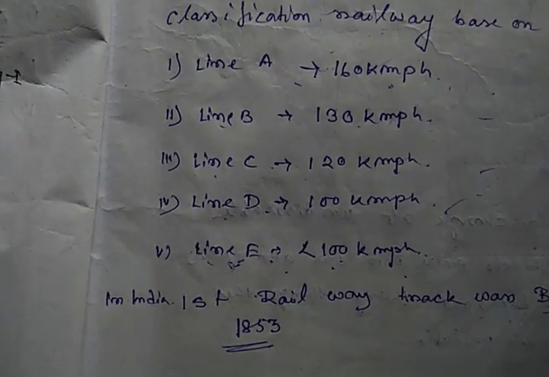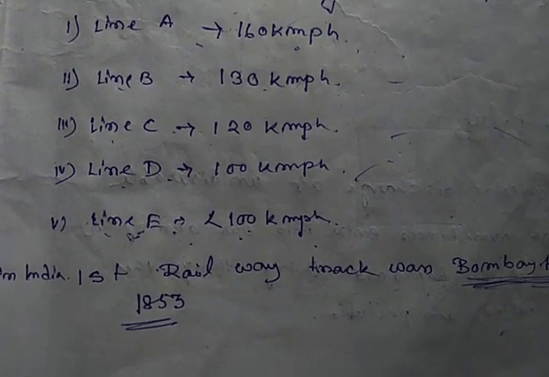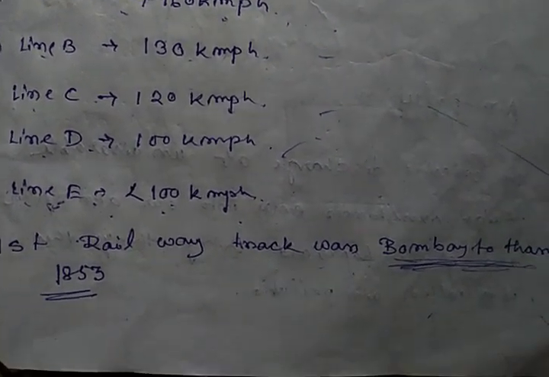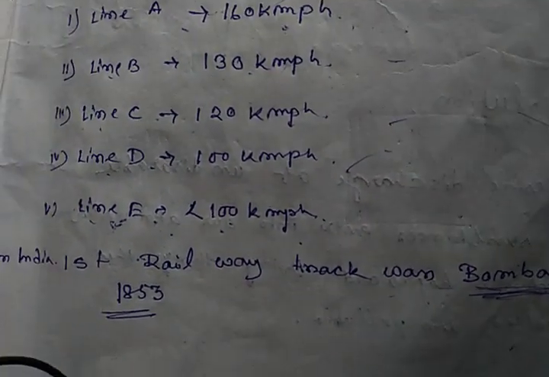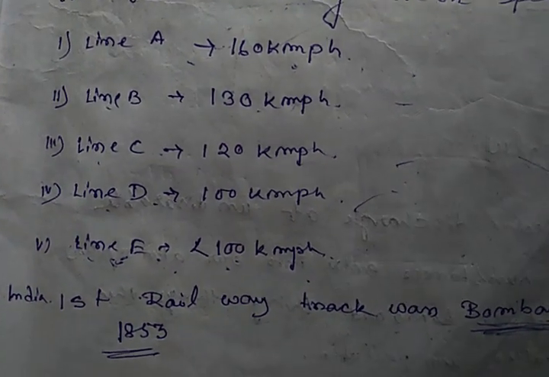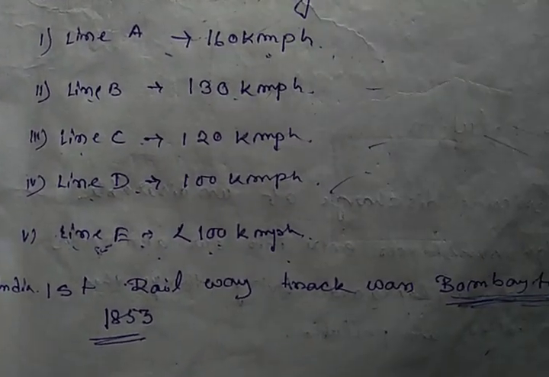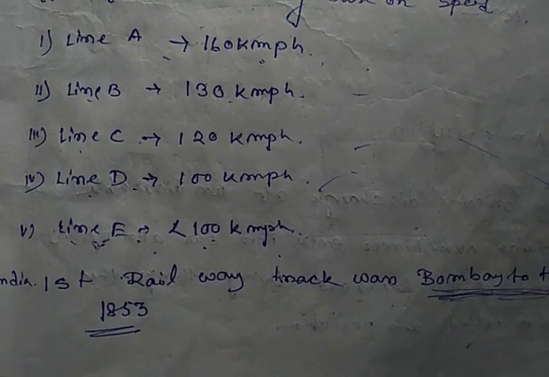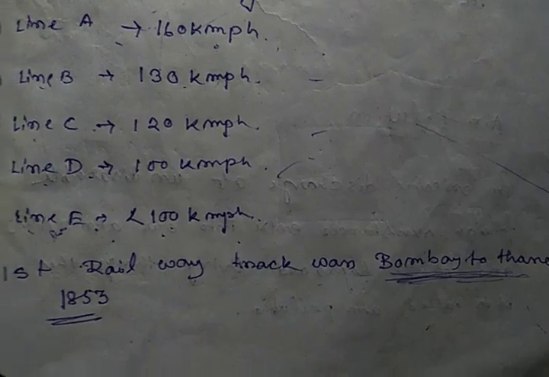In India, the first railway was constructed from Bombay to Thane in 1853. The first railway traveled from Bombay to Thane.